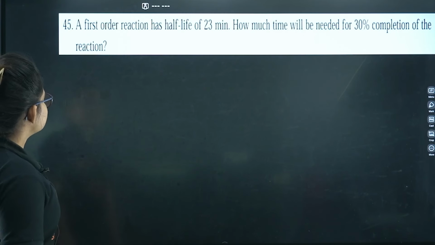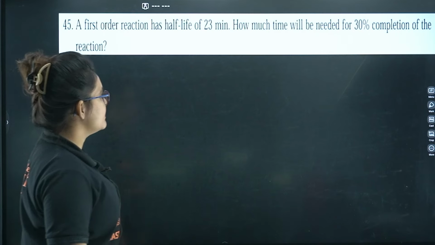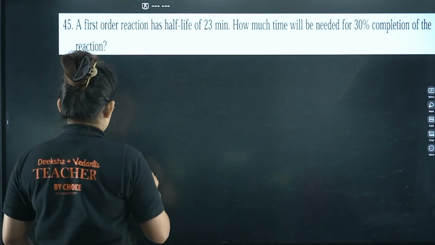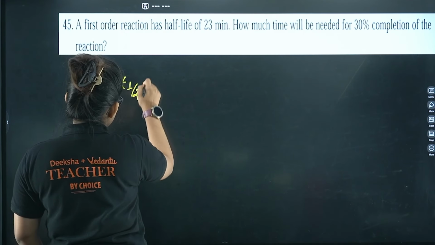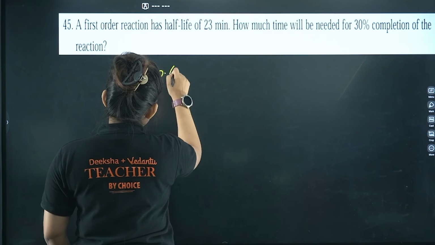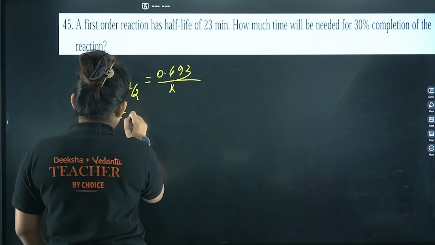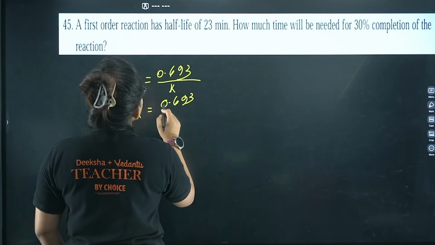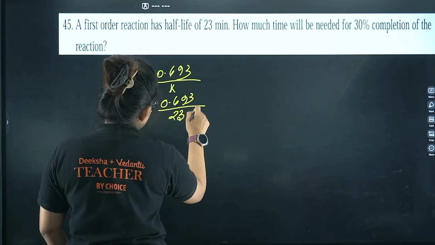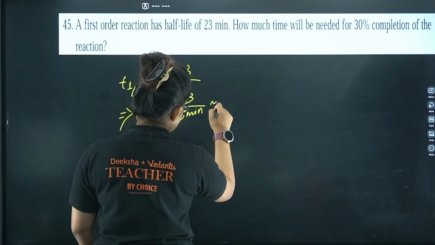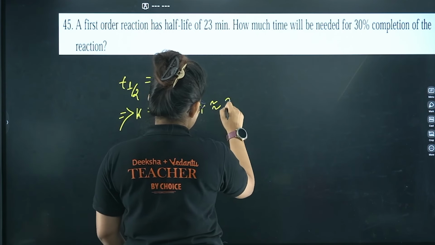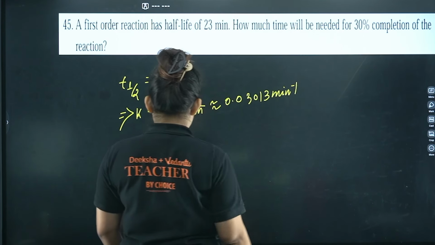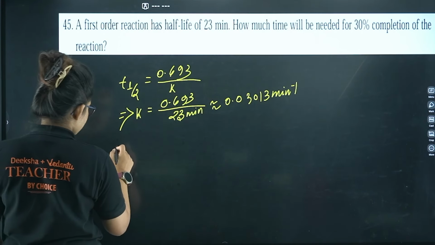Let's proceed. A first order reaction has a half-life of 23 minutes. How much time will it be needed for 30% completion of the reaction? Fine, it's also an easy one. T half is given, that is 0.693 divided by K. From here we can calculate K, that is equal to 0.693 divided by 23. If you calculate this, it will come as 0.03013 minute inverse.